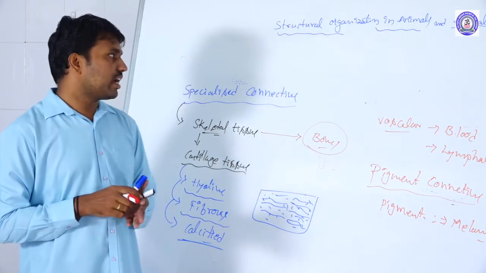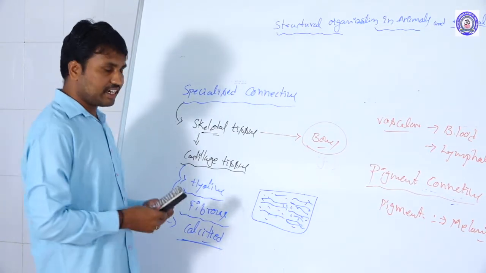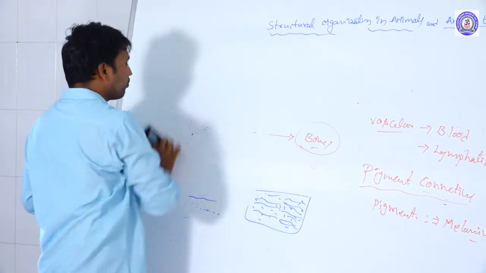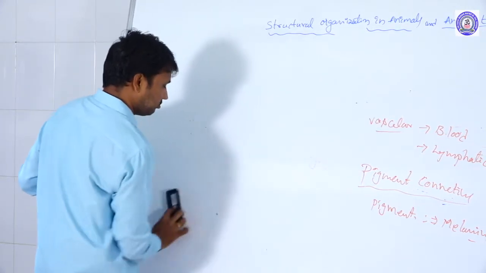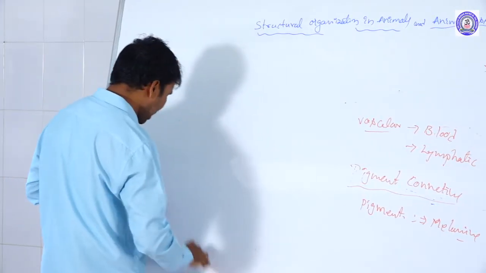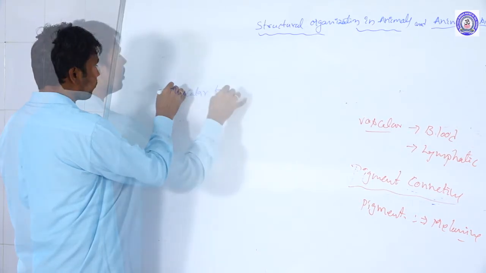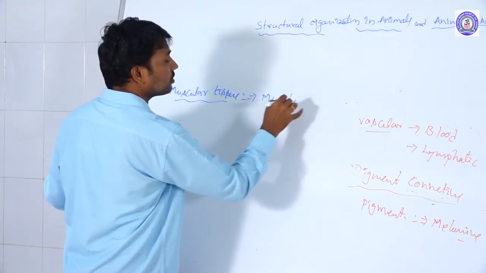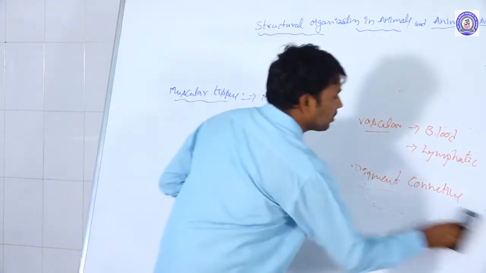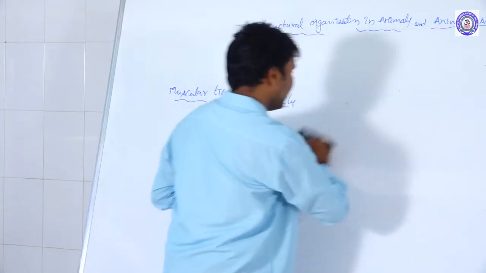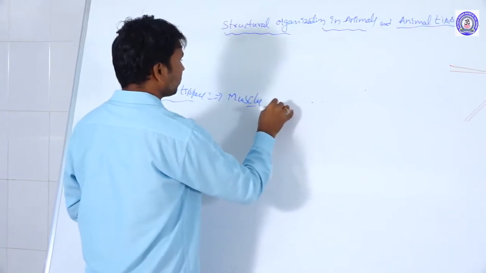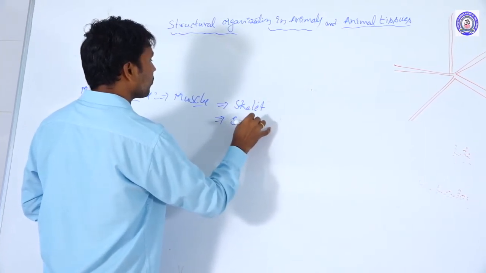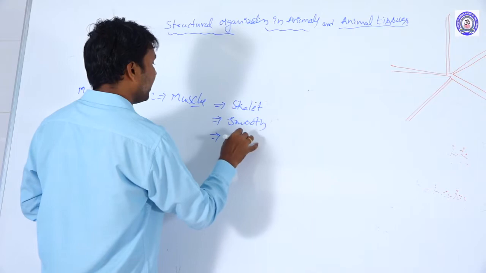In muscular tissue, three types of muscles are present. The basic functional unit of the muscular tissue is the sarcomere. The body is majorly formed by muscle only. The three types of muscles are skeletal muscles, smooth muscles, and cardiac muscles.